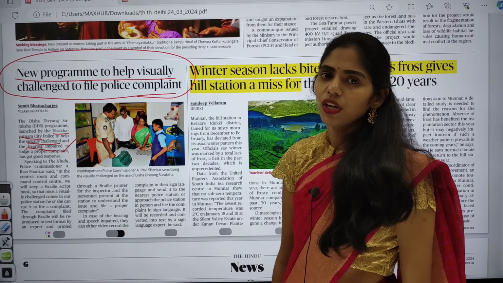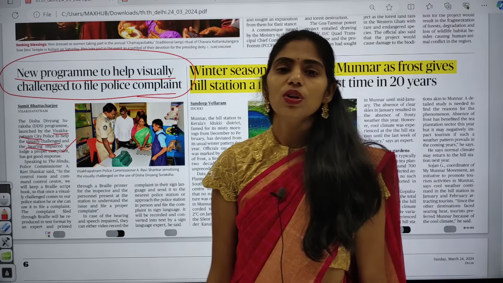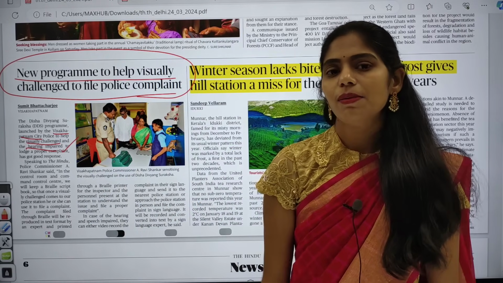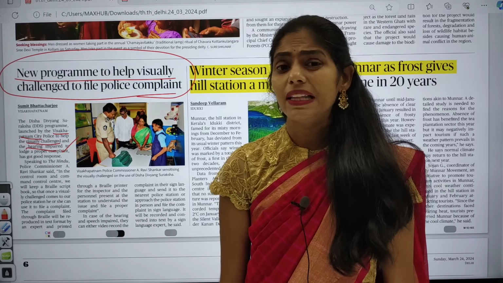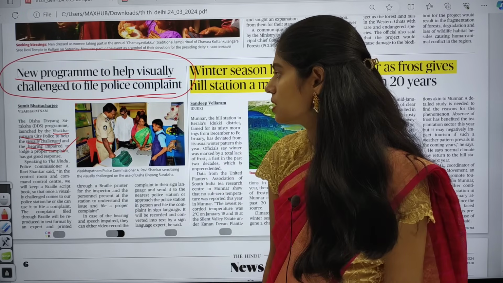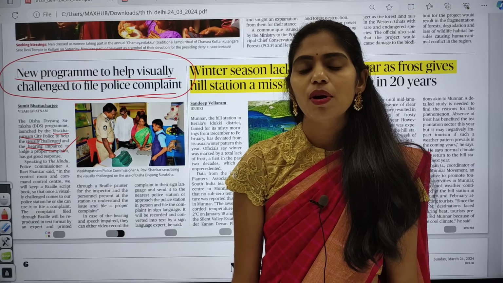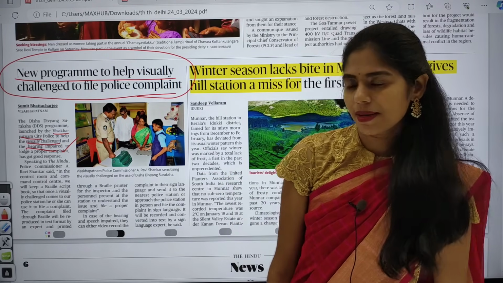So in this way, we can use this article as a case study: if you want to improve the access of services to people with disabilities, we can come up with this type of initiatives which came up by the recent AP government, that is the Disha Divyang Suraksha program, which deals with a complaint-friendly environment for PWDs.